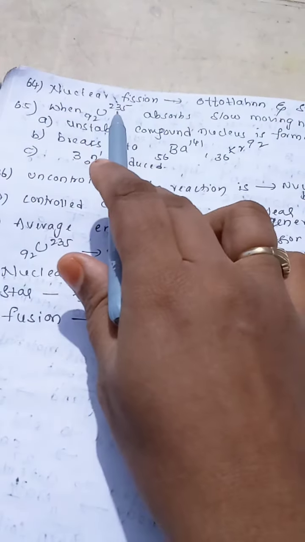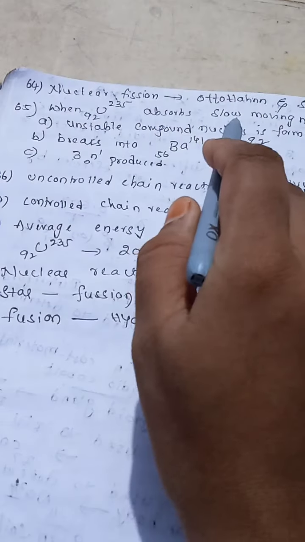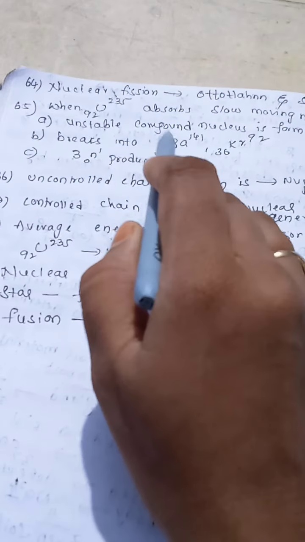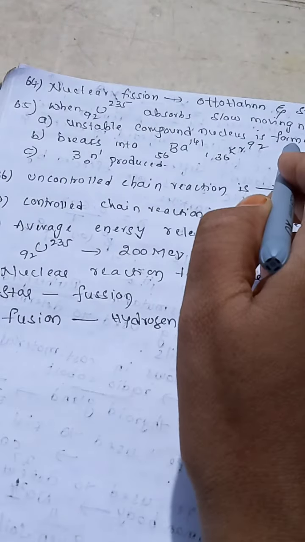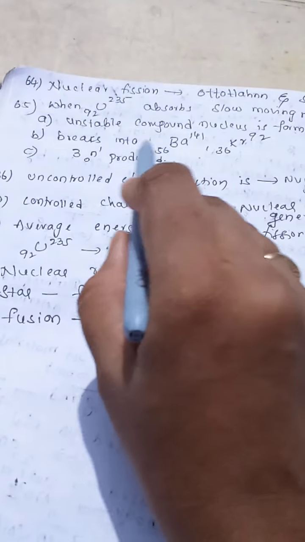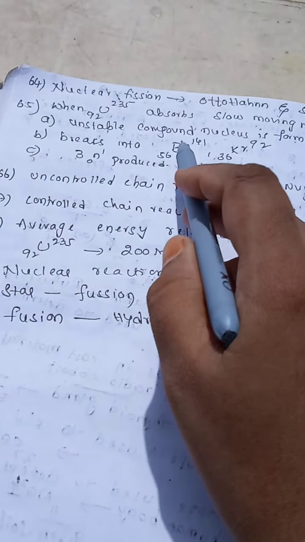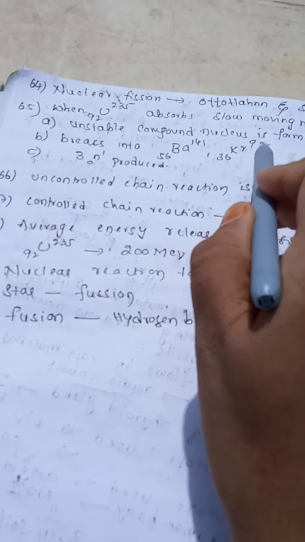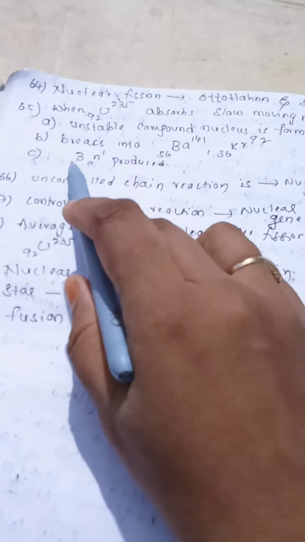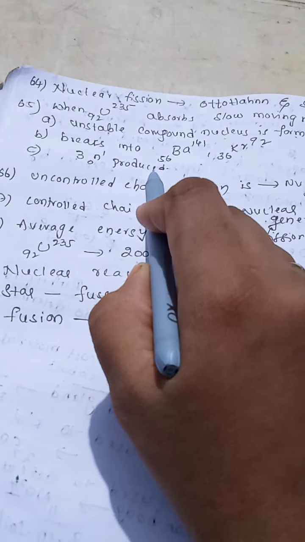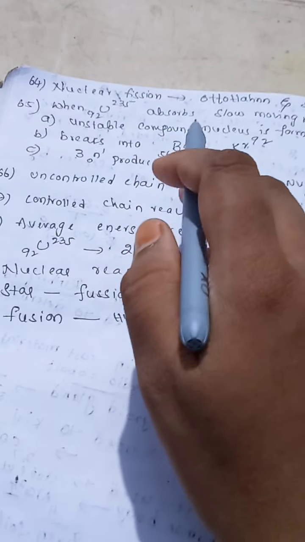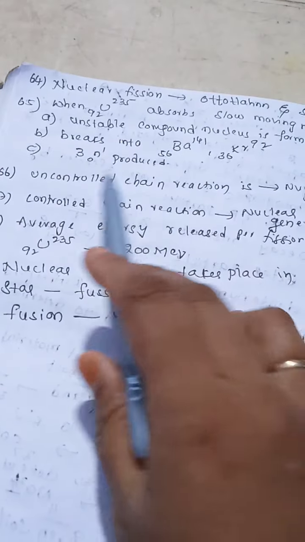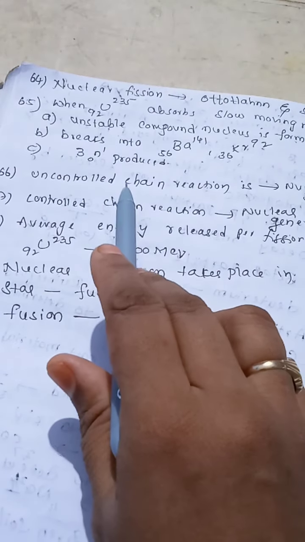When U-92-235 uranium is bombarded with slow moving neutrons, then an unstable compound nucleus is formed, and this uranium breaks into two components, barium 56-141 and krypton 36-92, and 3 neutrons are produced in the process with the emission of an enormous amount of energy.